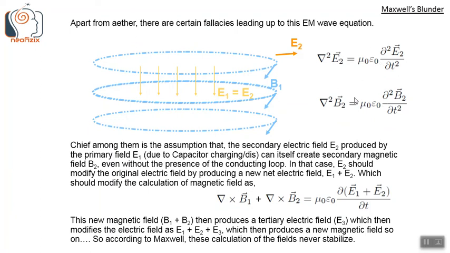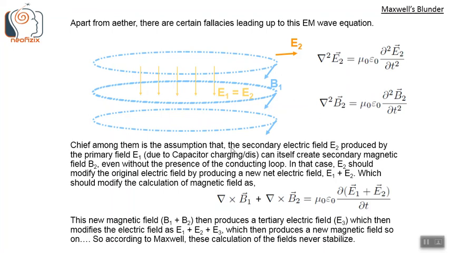So these are the two equations we get by Maxwell's method. This is for the electric field, this is for the magnetic field. These two are the same equations, just E2 has been replaced by B2 in this. So apart from the ether, there are certain fallacies leading up to this electromagnetic wave equation.